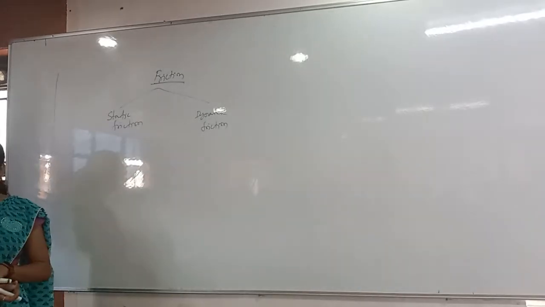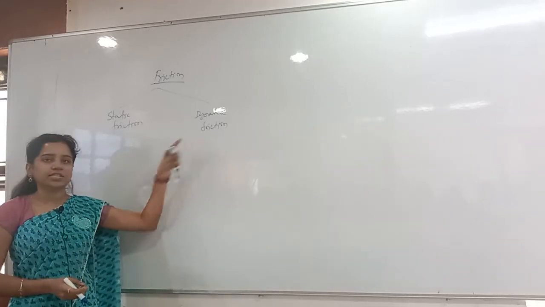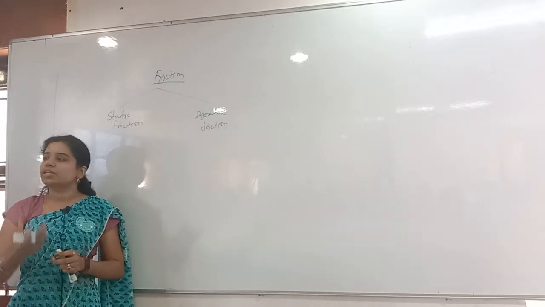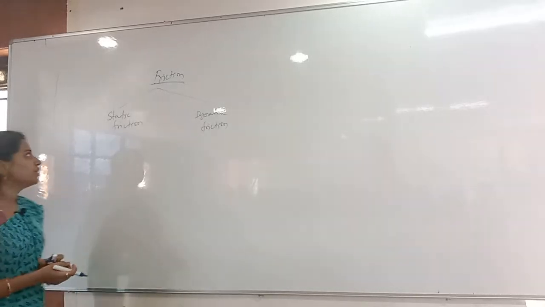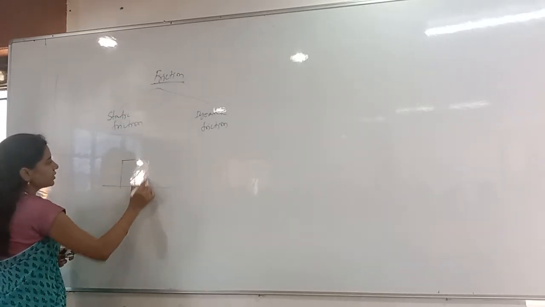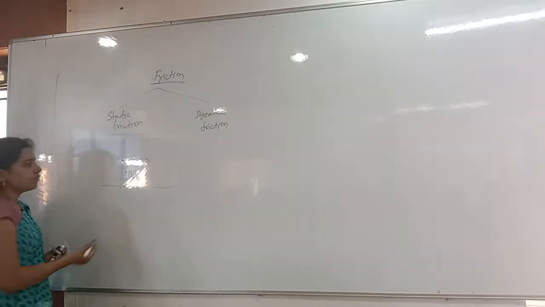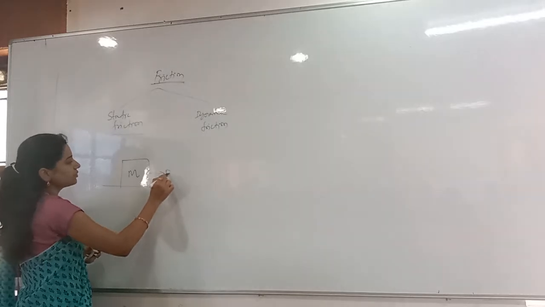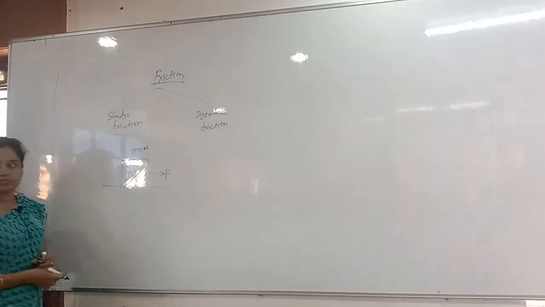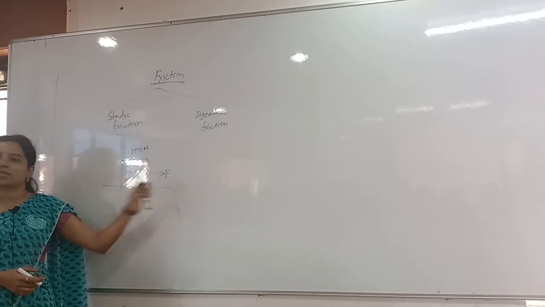When will static friction arise? Whenever the body is at rest. Kinetic friction, or dynamic friction, is whenever the body is moving. Now, here the body is at rest, of mass m. Whenever I apply a force F on this, I have to apply a minimum of 100 newtons to move this body. Whenever I apply 100 newtons, then only I can overcome the friction and move the body.